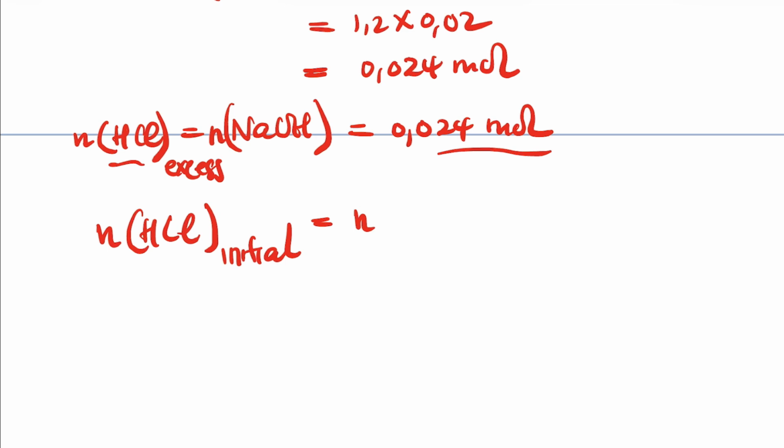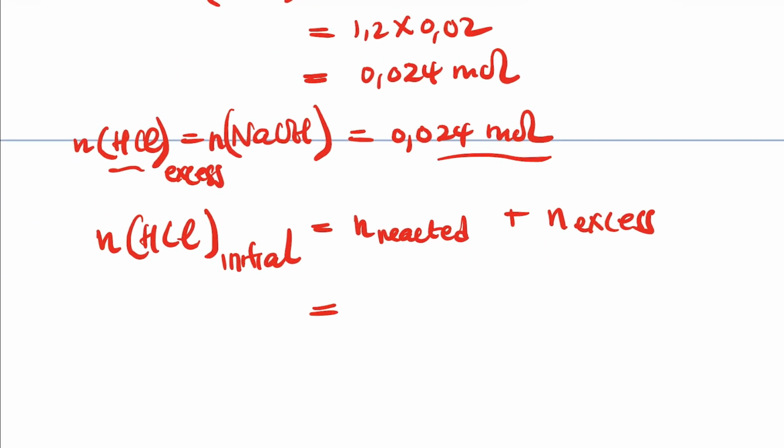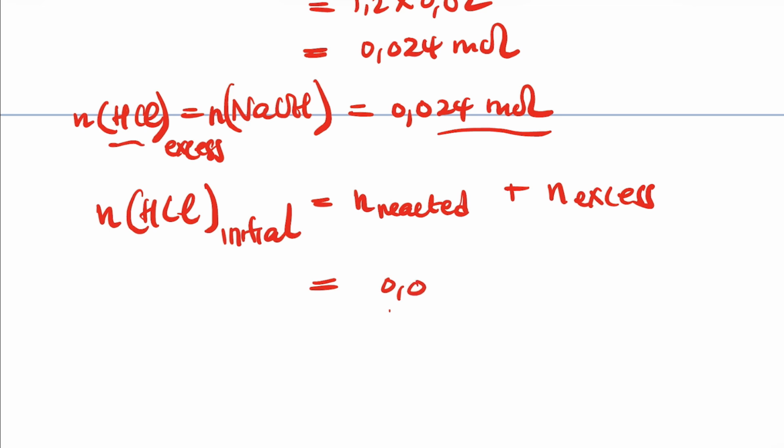We say the HCl, the number of moles that reacted plus the number of moles that is in excess, we add the two and it gives us the initial. The HCl that reacted there is 0.084, and then plus this one we just calculated, 0.024. I hope I make sense.